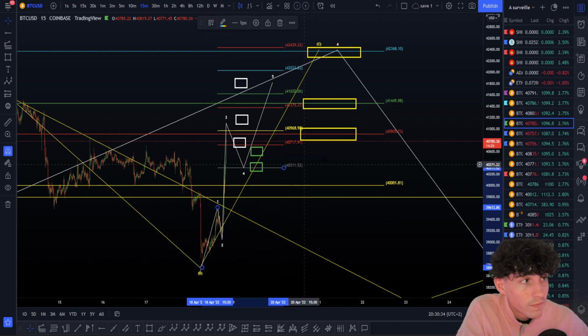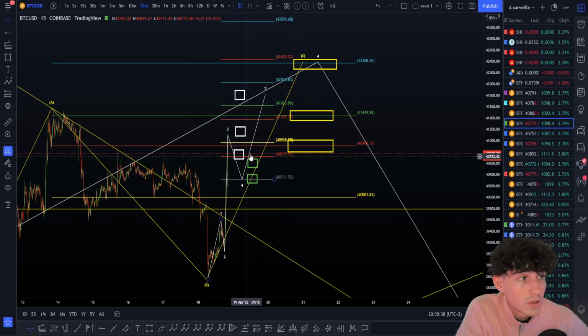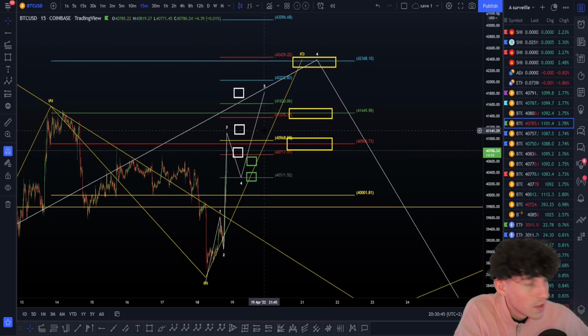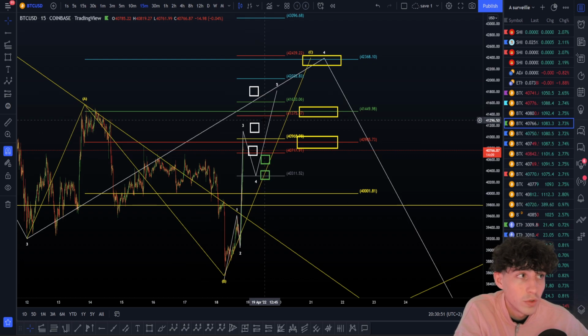Now if we have to find targets of the wave 5 right now, this will result in the first target, the 618 here, the yellow line, that will be a double top. So this is less common in terms of probabilities. Okay, if we have to push high, we can look towards this 100% of the extension tool. Okay, right there, this is a more likely target at the moment. Now if we have to push higher, we can look for the 161 point.